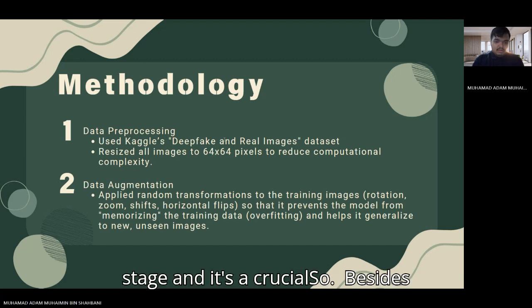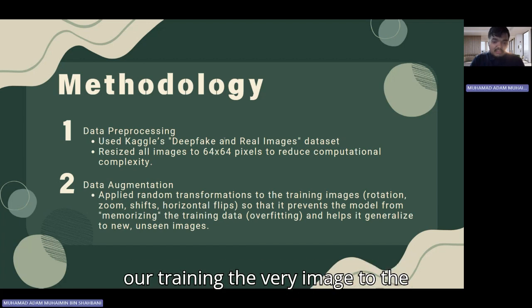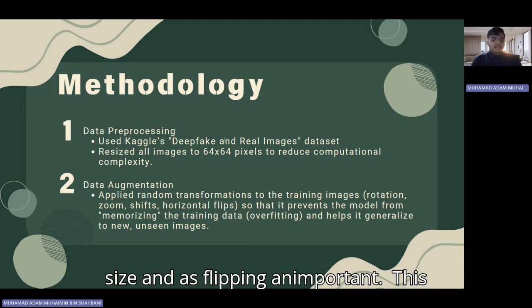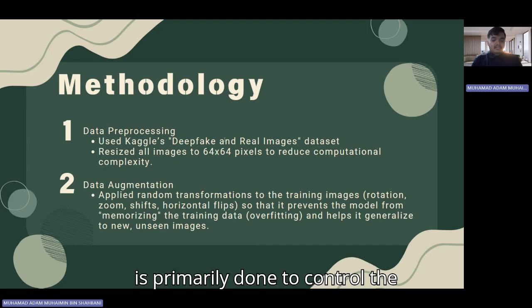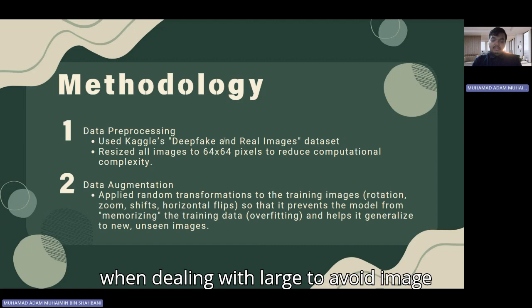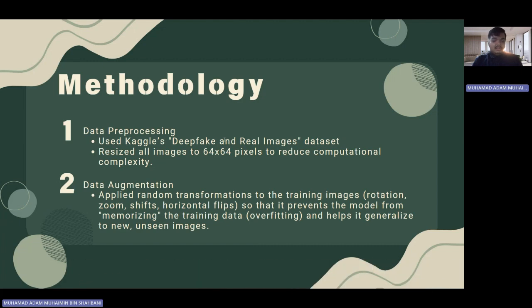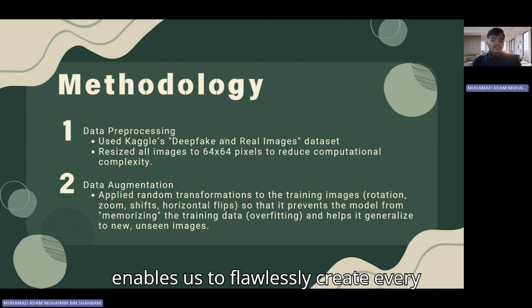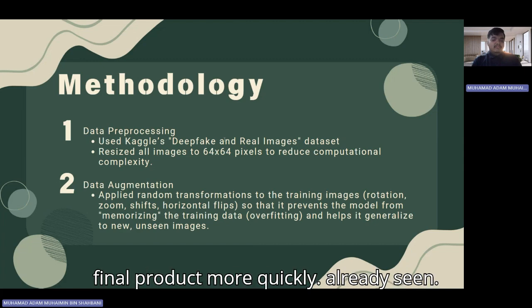Resizing every image to a standard 64 by 64 pixel size was an important preprocessing step. This is primarily done to control the computational complexity. Training can be extremely slow when dealing with large high-resolution images because they demand a significant amount of memory and processing power. While maintaining the key characteristics required for detection, resizing greatly improves process efficiency and enables us to train and refine our model more quickly.